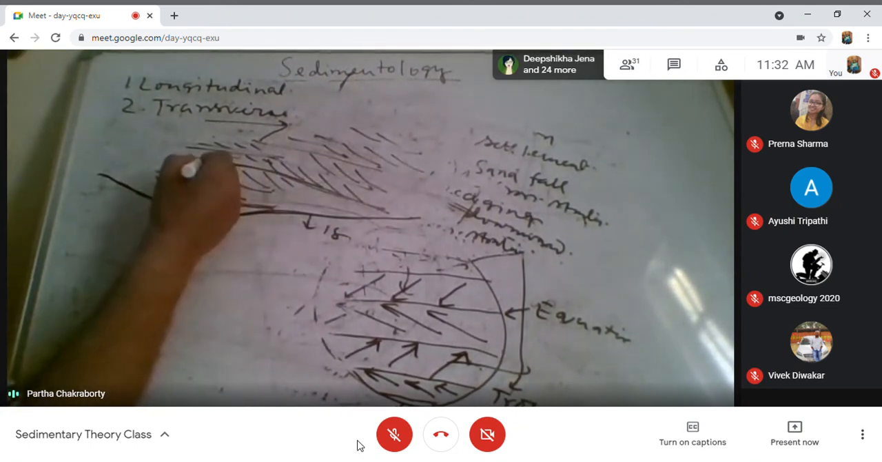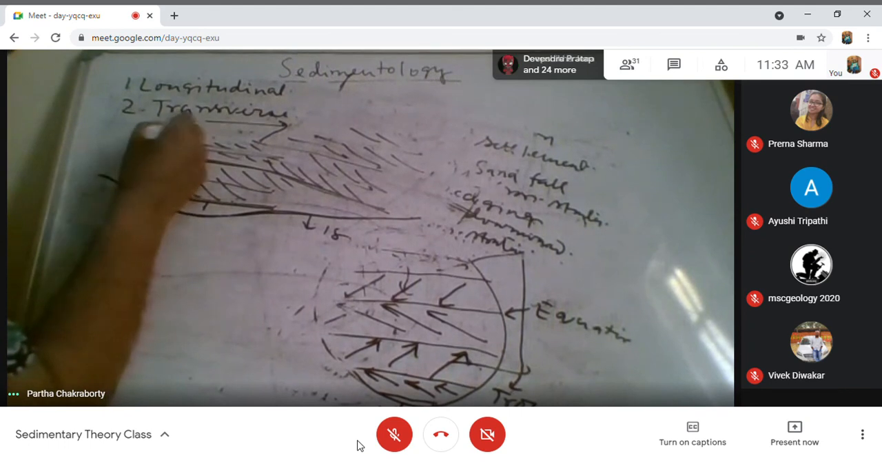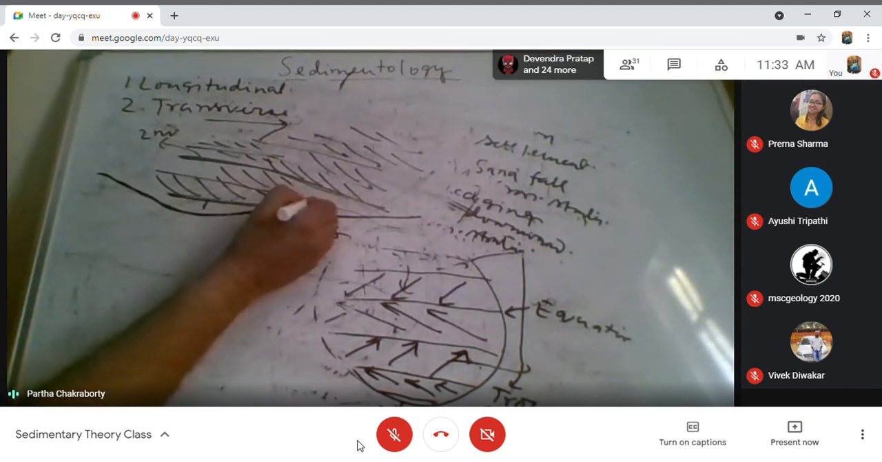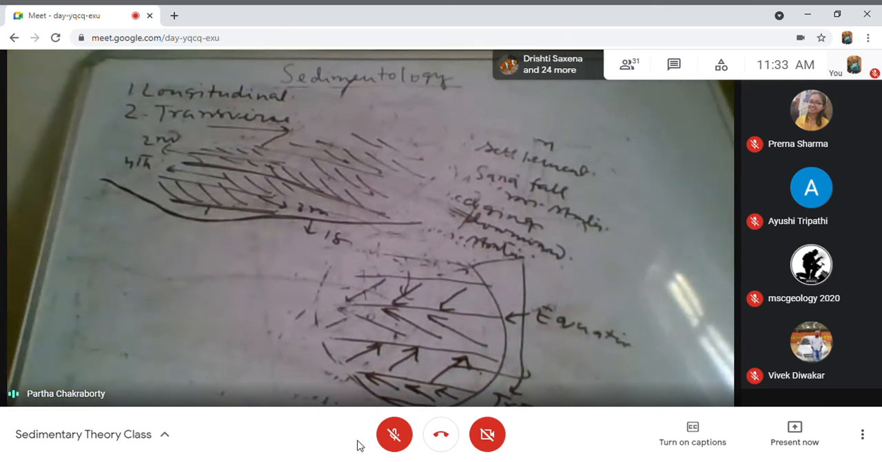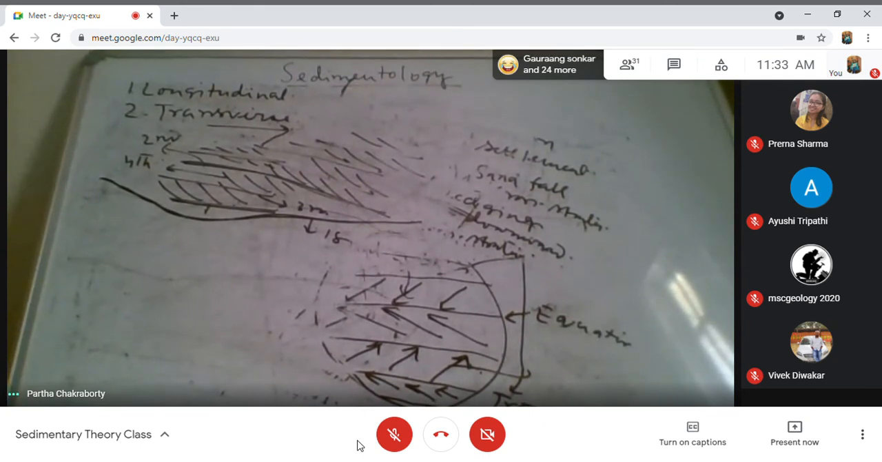So, this is the second order. Then this becomes the third order. This cross stratification becomes fourth order. This is how we classify the different orders of surfaces in the aeolian product, the ordering of surfaces in an aeolian product.